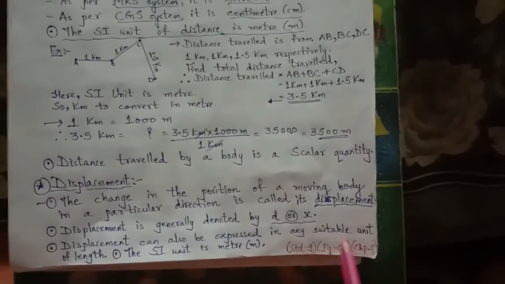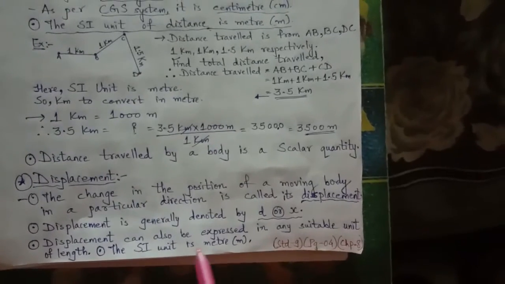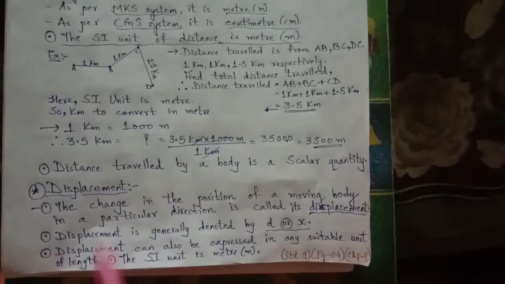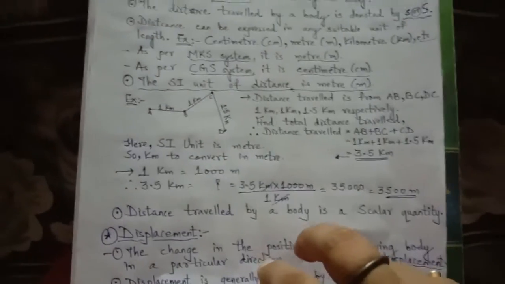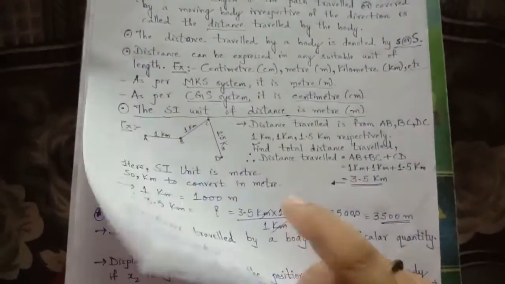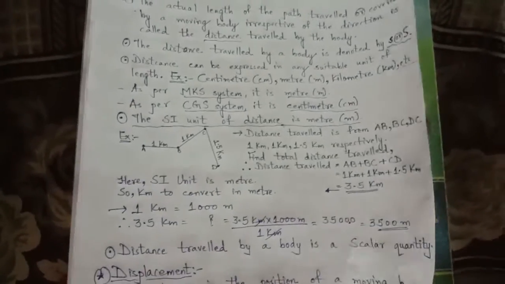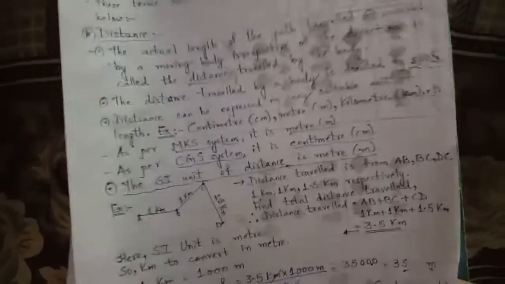Sometimes x is also taken in formulas. Displacement can also be expressed in any suitable unit of length like distance, such as centimeter or kilometer, but the SI unit is meter, so we will have to consider meter, right?